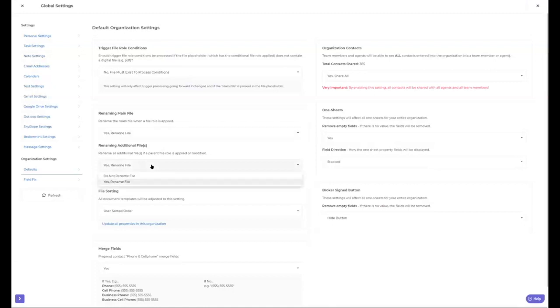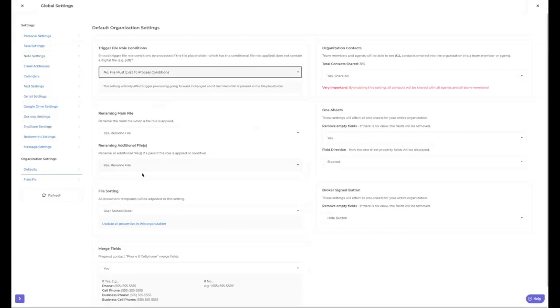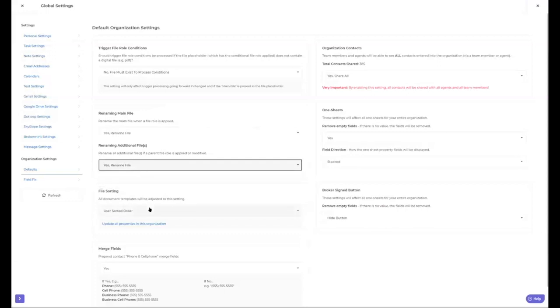Now in the additional files, rename all additional files if a parent file role is applied or modified. So if you change the file role, do you want to update the main file, and also traverse down and update the additional files? It will do whatever you tell it to do. If you want to rename all files based on the file role, and let's say the file role is earnest money deposit, it will rename all of them the earnest money deposit.